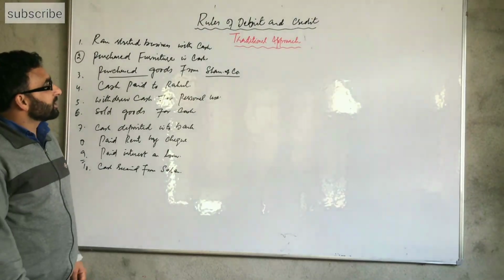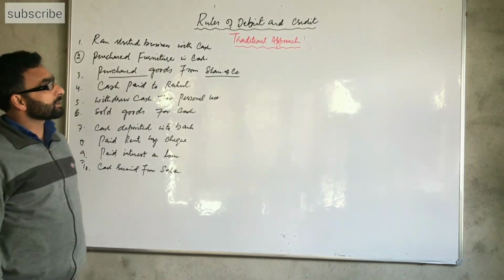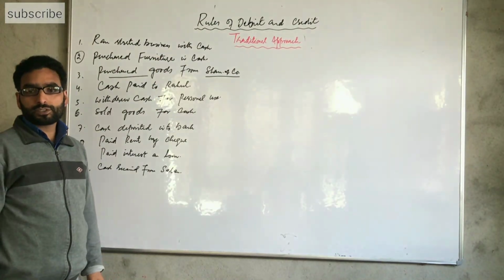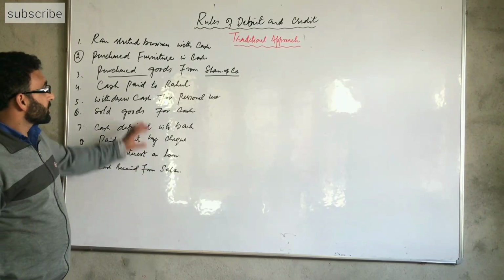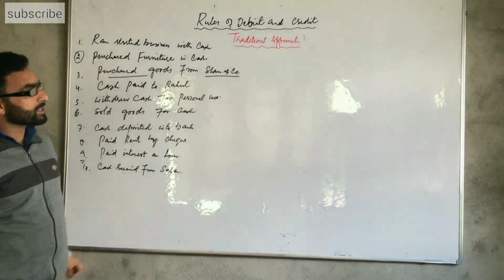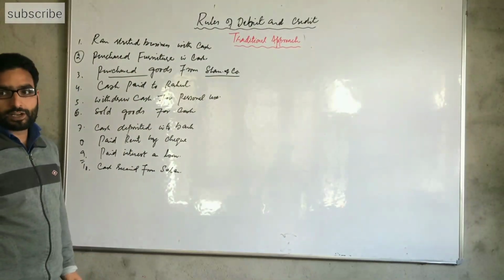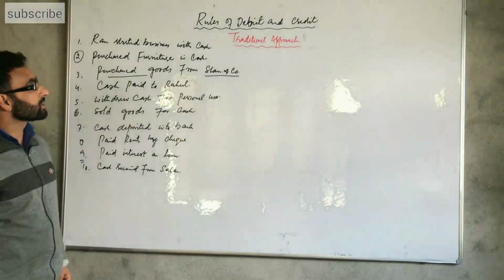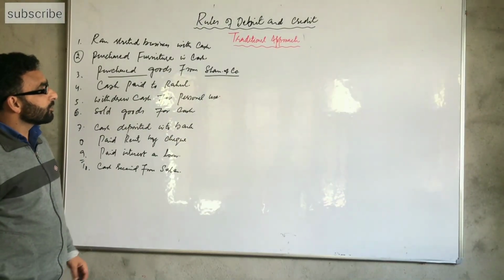Now, today we discuss again the rules of debit and credit as per the traditional approach. Today we first learn the identification of accounts involved in business transactions and the effects of debit and credit, or the rules of debit and credit. Now we have an example here.